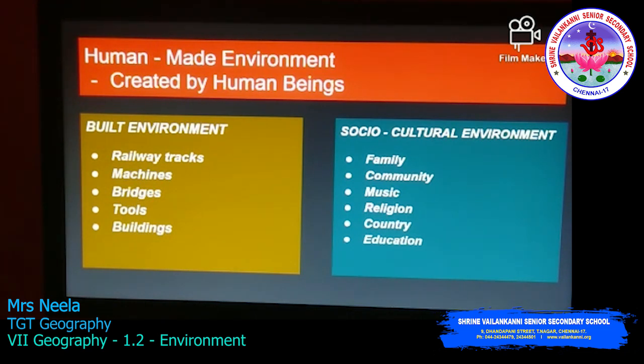Now coming to the socio-cultural environment. Humans are always termed as the social animal. Yes, he is dependent. So with the cultural and the social together, he makes the socio-cultural environment. That includes the family, community, arts, that is music, dance, everything, religion, country, education, and so on.